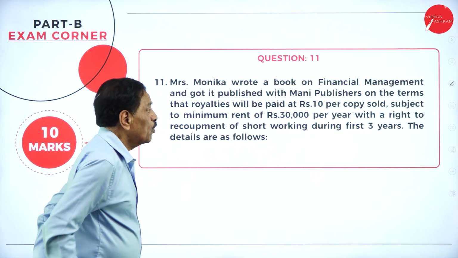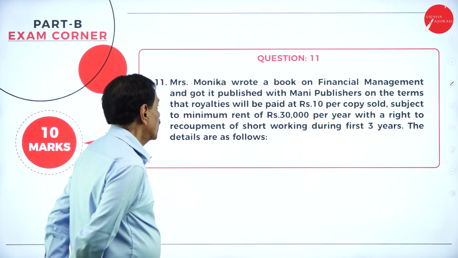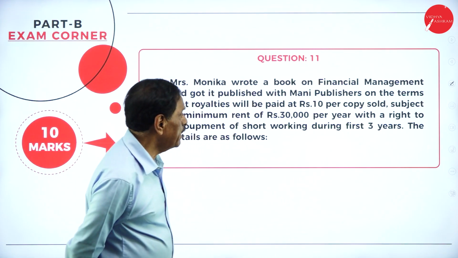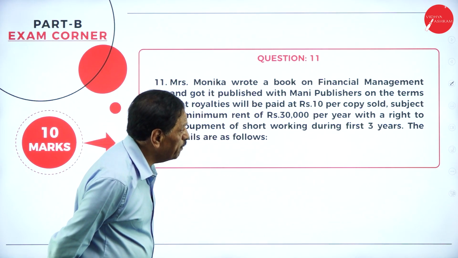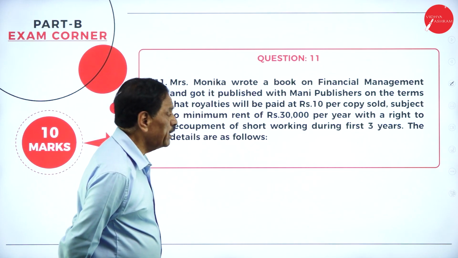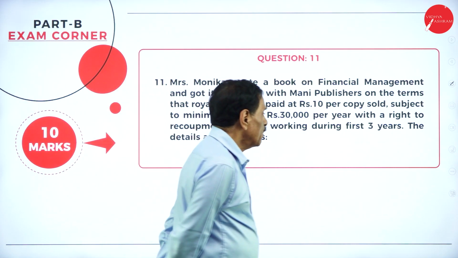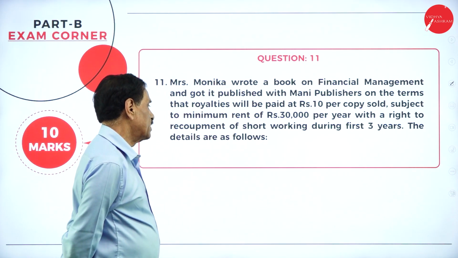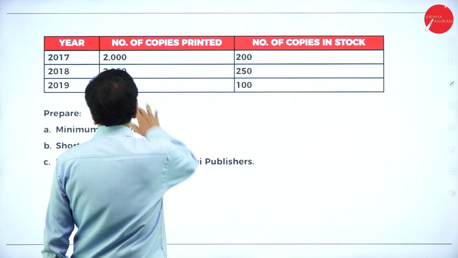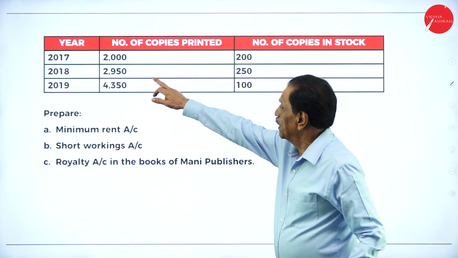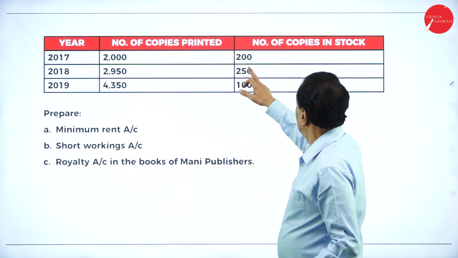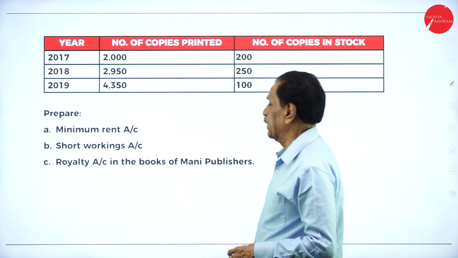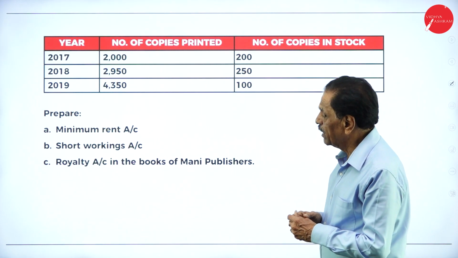Then question number 11. Mrs. Monica wrote a book on financial management and got it published with Money Publisher on the terms that royalty will be paid at ₹10 per copy sold, subject to a minimum rent of 30,000 per year with a right to recover short workings during the first 3 years. The details are as follows. Year 2007: number of copies 2000, number of copies in stock not yet sold 200. Next, he has to prepare the minimum rent account and short working account.